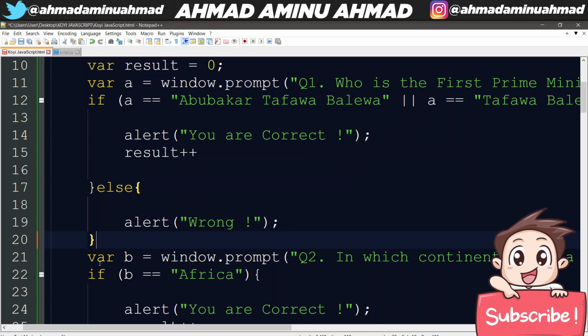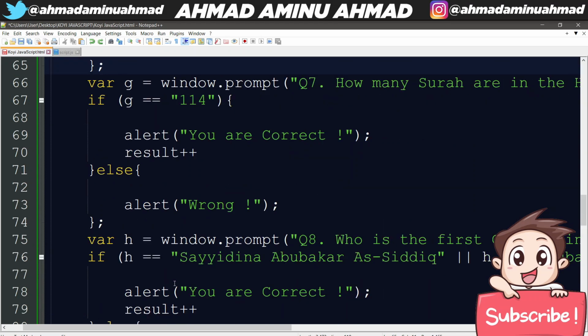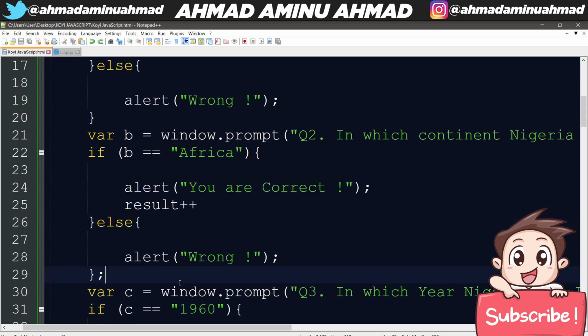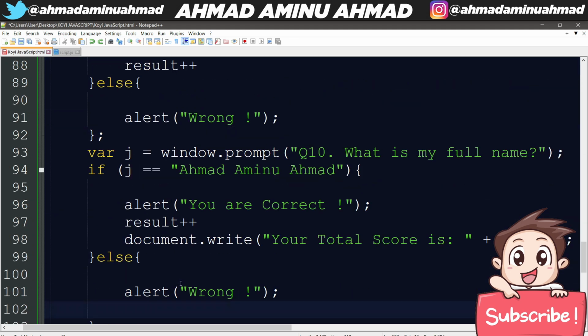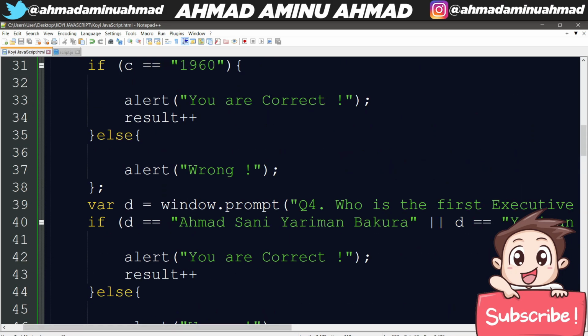But there is something I put here which can make this not appear. So let me just Control Z it. I want everything to come back to where it was. Sorry, I'm just coming back so that we'll see why we get the error.